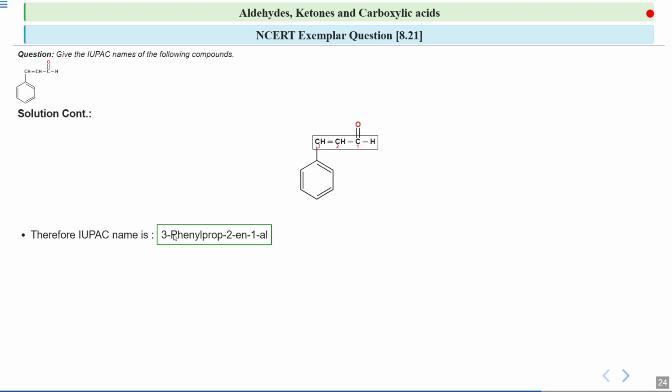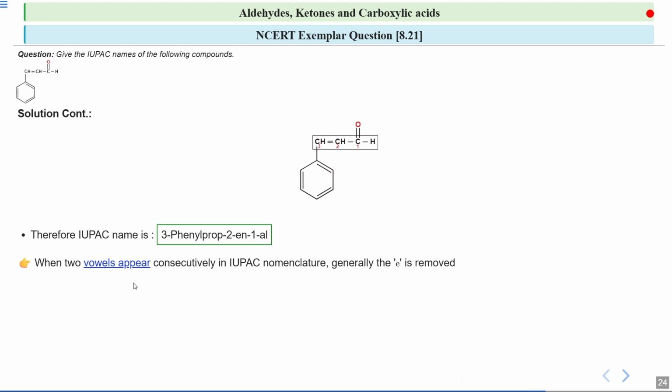So 3 over here indicates that on the third carbon a phenyl group is present. Then you see prop-2-ene. So 2 indicates where unsaturation or double bond is present. And 1 over here indicates the position of the main functional group, which is this aldehyde group. So this is the IUPAC nomenclature of this particular compound.